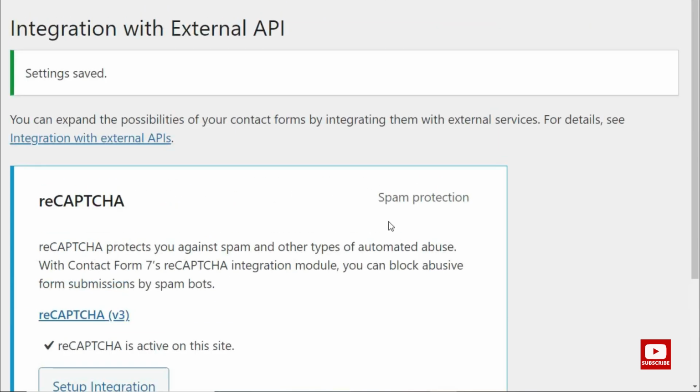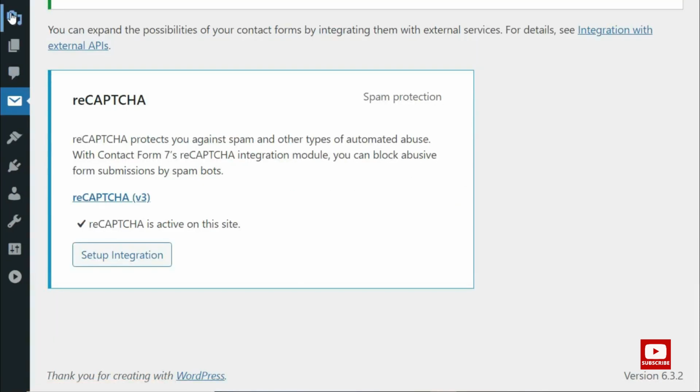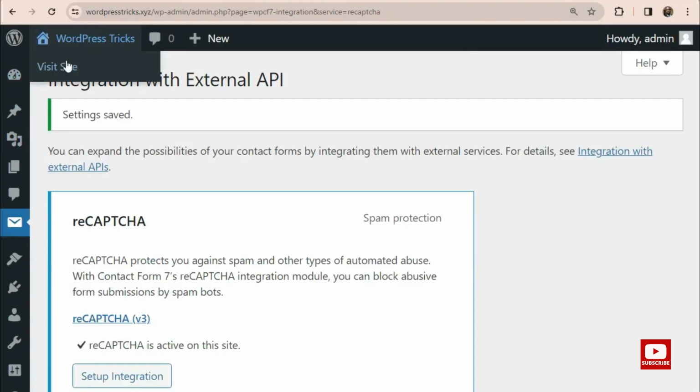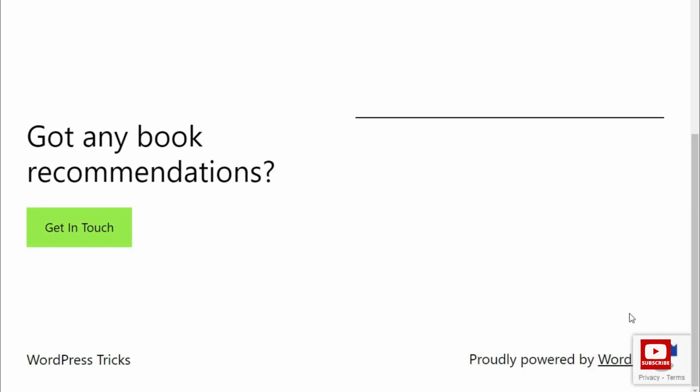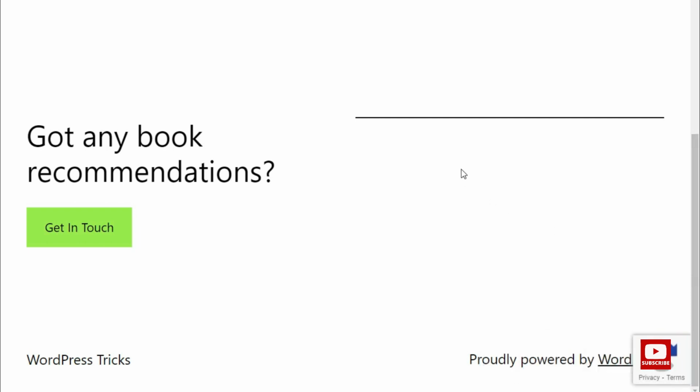So when you do that, your site is now safe from abuse. It's here, protected by reCAPTCHA, because we just installed it. Down here you can see it showing protected by reCAPTCHA. So that's how you secure your website from spam.